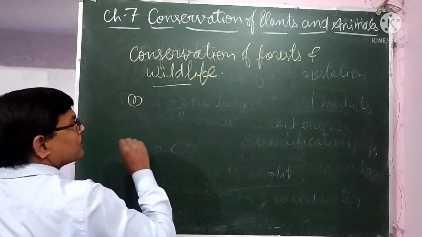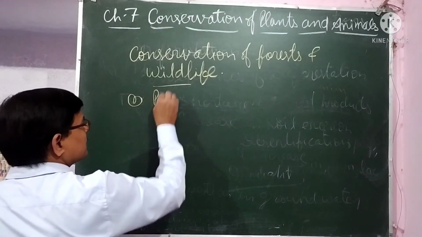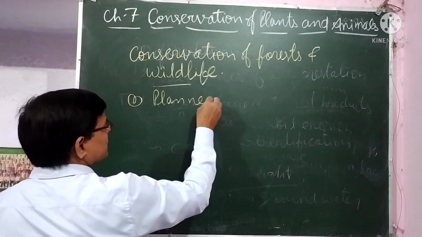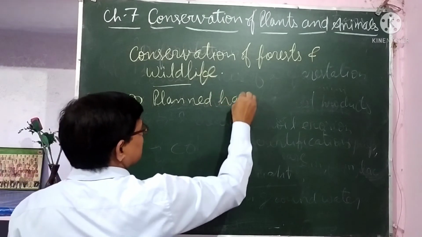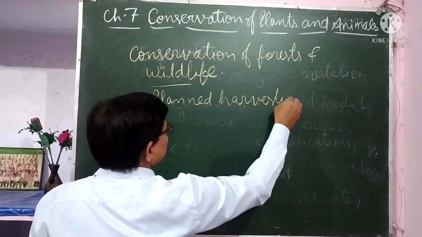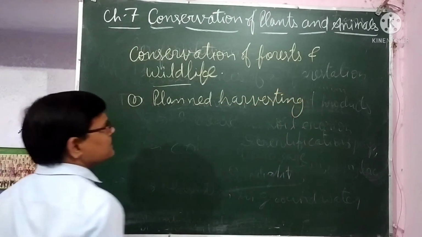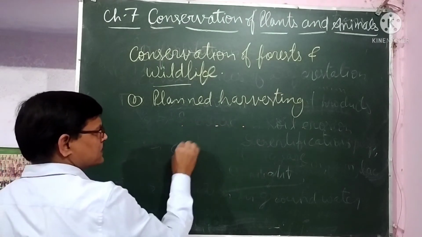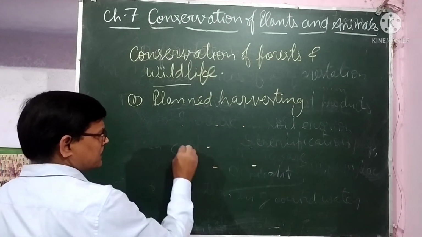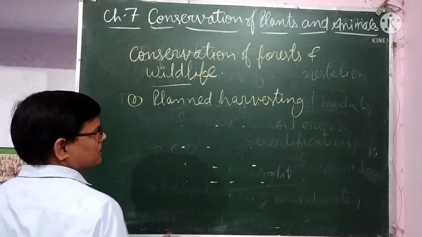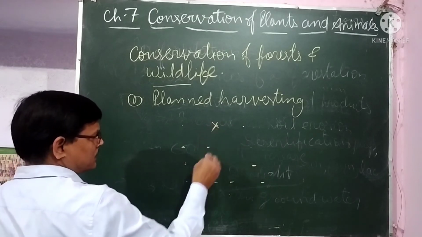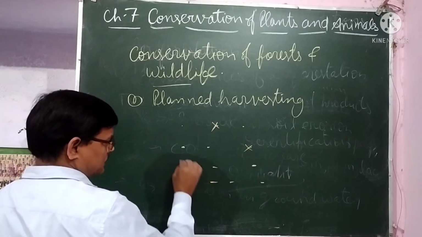Whatever cutting of forest is there should be done in a planned way. Plant harvesting should be done. Plant harvesting means whatever forest trees are there, all the trees should not be cut at a time. Suppose this one has been cut, this one has been cut, this one has been cut.